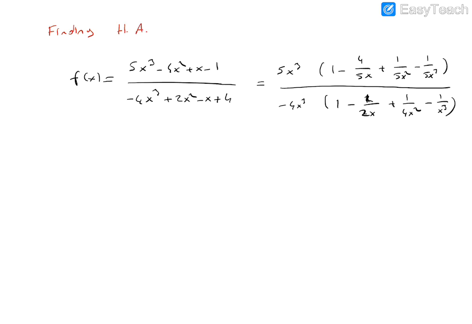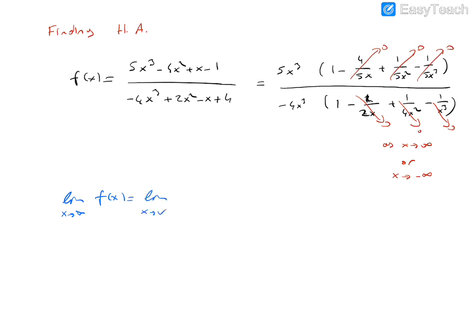So when x goes to infinity, this term goes to 0, this term goes to 0, and that goes to 0, this goes to 0, this goes to 0, as x goes to infinity or minus infinity. So we can say that the limit when x goes to infinity of f of x equals the limit when x goes to infinity of 5x cube over minus 4x cube. And here the x cube terms cancel.